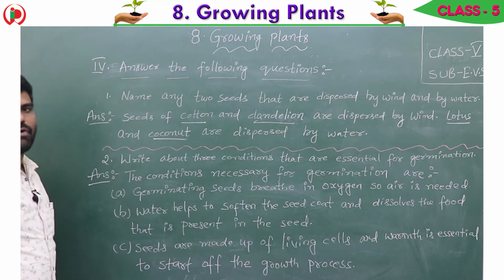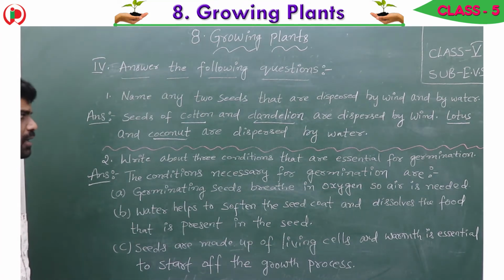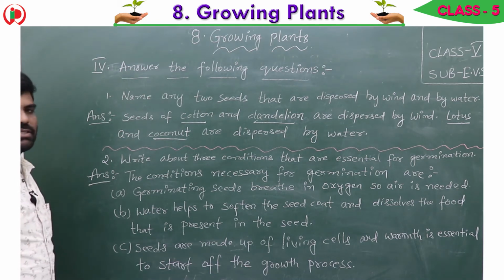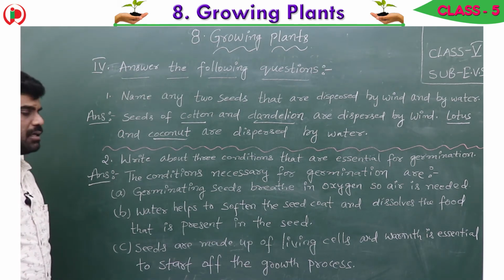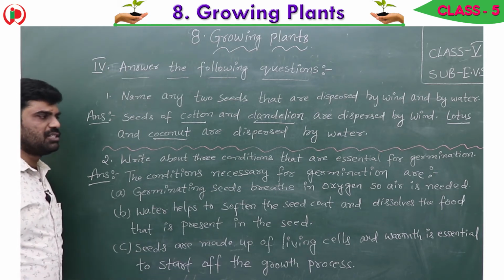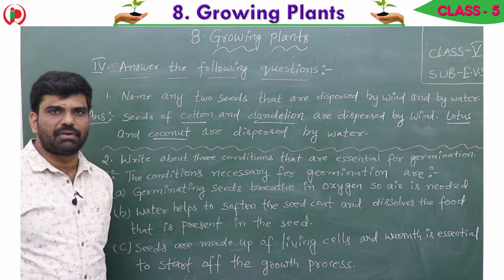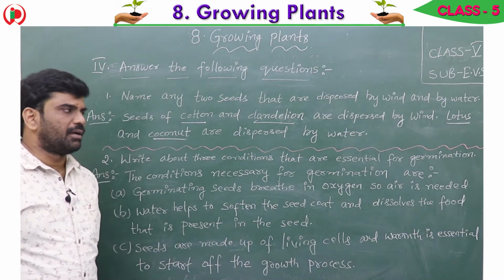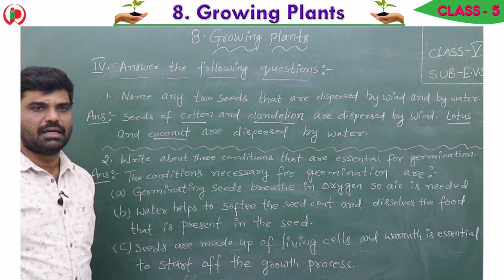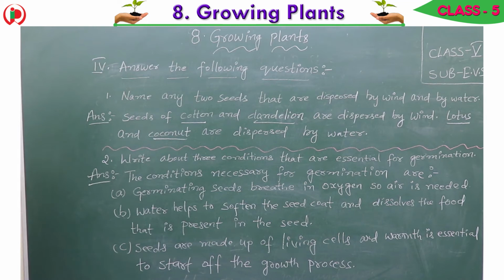So seeds of cotton and dandelion are dispersed by wind. Lotus and coconut are dispersed by water. Second one, write about three conditions that are essential for germination. So we know that germination is very important for the seed. After germination the seed develops into a baby plant. So these conditions are necessary.